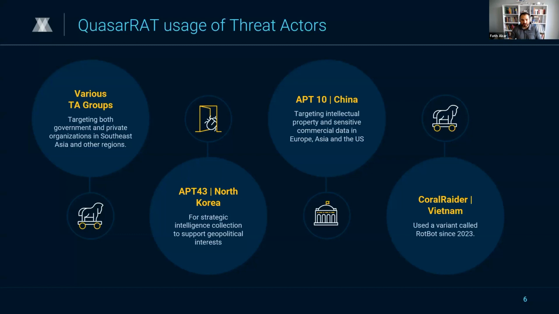Additionally, APT-43 is also known to be using QuasarRAT. This moderately sophisticated cyber operator supports the interests of the North Korean regime, and campaigns attributed to APT-43 include strategic intelligence collection, aligning with Pyongyang's geopolitical interests. And additionally, a new threat actor called CoreRider, believed to be of Vietnamese origin and financially motivated, has been operating since at least 2023. They target victims in several Southeast Asian countries, and they use a customized variant of QuasarRAT. Understanding these diverse uses by dangerous threat actors highlights the importance of advanced monitoring and robust defensive measures to protect sensitive data and infrastructure.